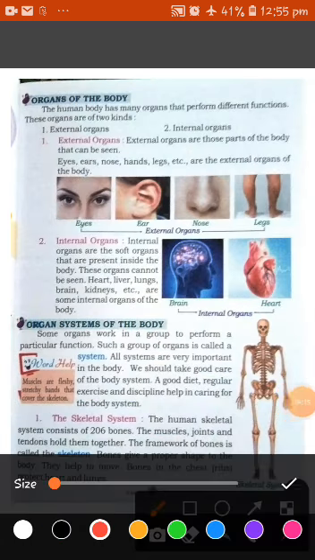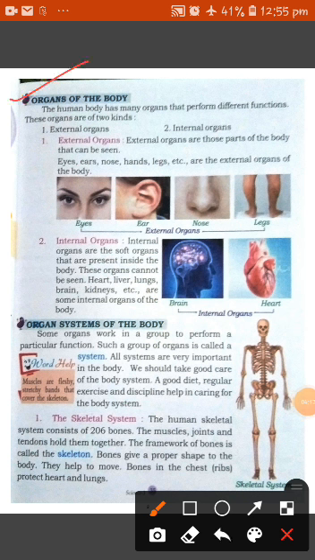Talking about organs of the body. So students, there are two types of organs present in our body. The human body has many organs that perform different functions. These organs are of two kinds. The first one is external organs and the second one is internal organs. So let's talk about external organs. External organs are those parts of the body that can be seen.